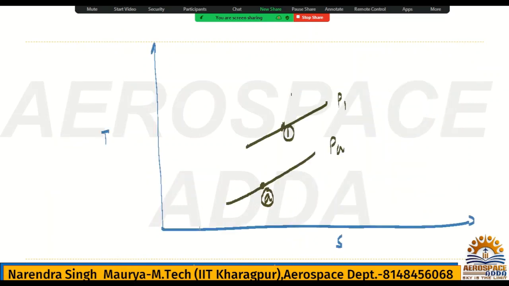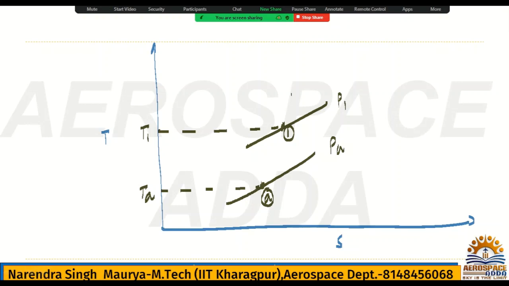Now with respect to this point A, what is the temperature? TA. With respect to point 1, what is the temperature? T1. So these are the static quantities. Now you have drawn the static pressure and static temperature. Now we need to draw the stagnation pressure and stagnation temperature.